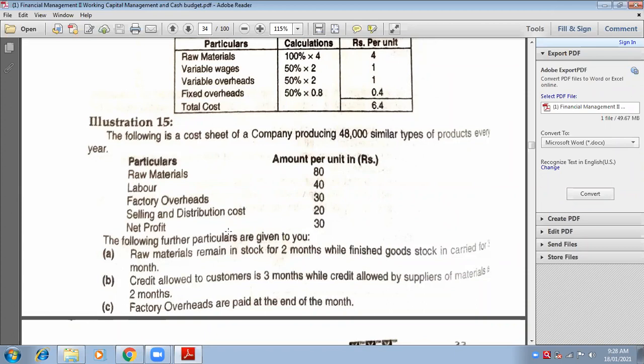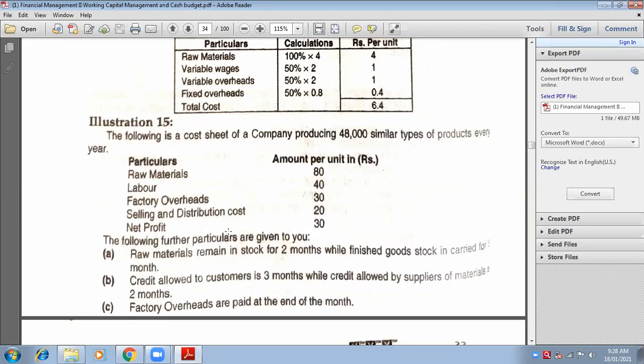So when we are talking about sales, before that, selling and distribution expenses are already added. Only then you get total cost. And after getting total cost, you have to add profit. Only then you get sales. That means when you are taking sales, you have to take selling and distribution expenses into consideration. Am I clear with the concept? When to take selling and distribution, when not to take?